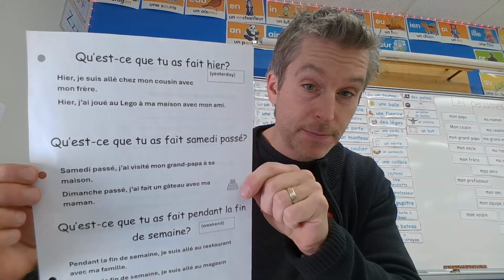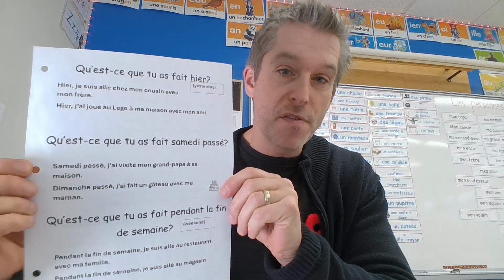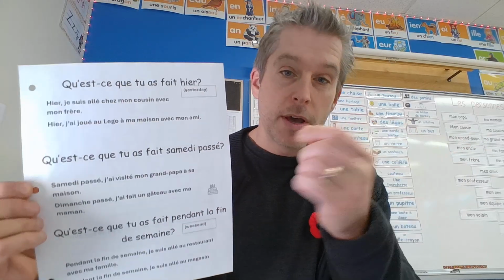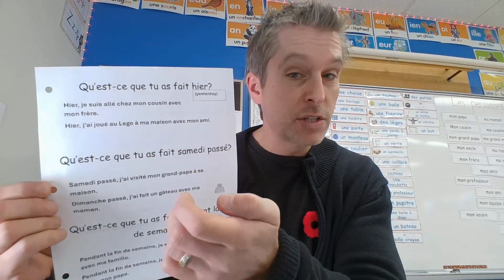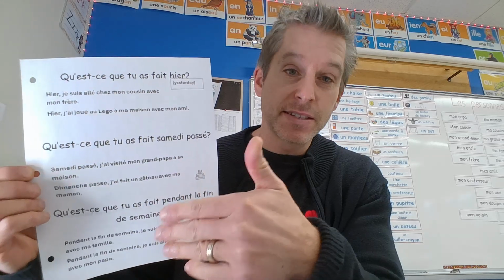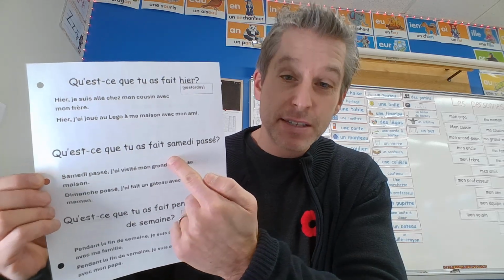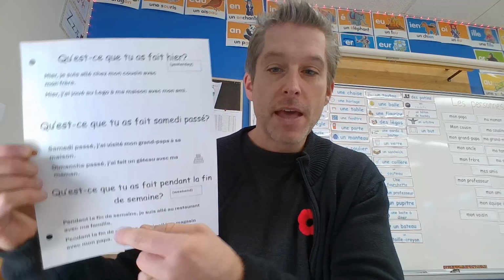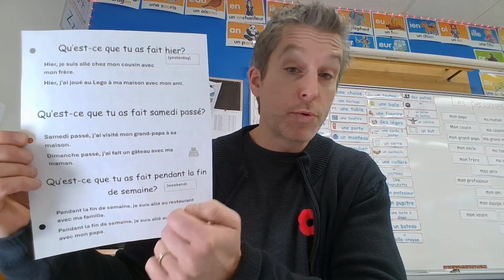So in your child's front pocket of the agenda, you will find a paper that looks like this. This week, we're going to work with the question, Qu'est-ce que tu as fait? So what did you do? And we're going to learn to add a word that means time. So hier for yesterday, samedi passé for last Saturday, but could be any day. Could be lundi passé, mardi passé, so any day of the week. And pendant la fin de semaine, so during the weekend.